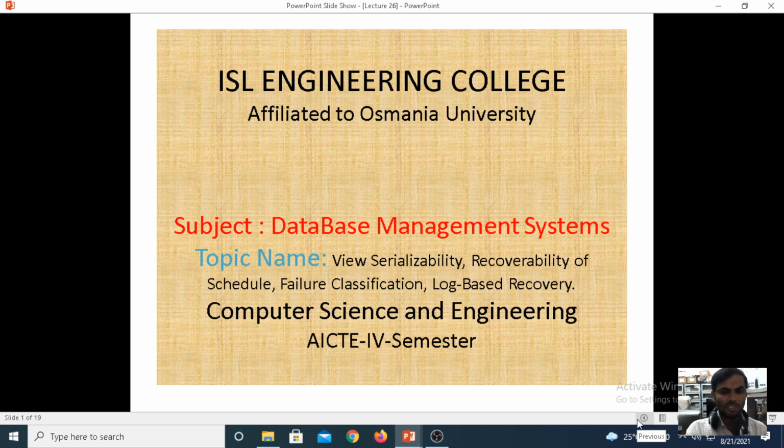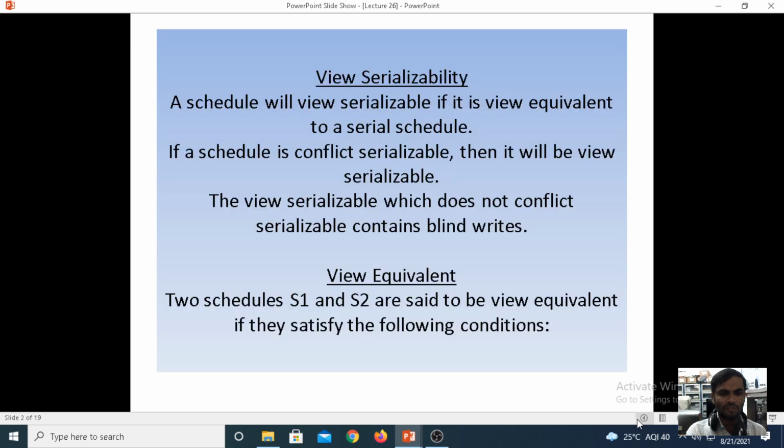As I said, in today's class we are focusing on four major topics: view serializability, recoverability of the schedule, how you want to recover and what failures there will be, and lastly log based recovery. With the help of the log, when you store the content, how you get recovery even if you get a system failure.